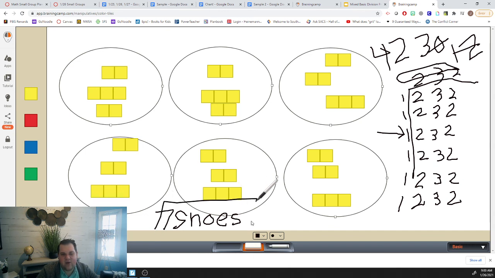Do you see how if we make a picture or we make an array, we get the same answer? But this is more efficient and much more organized. So as you continue to think about making pictures and making arrays, think about how you can be more efficient and organized in your thinking.